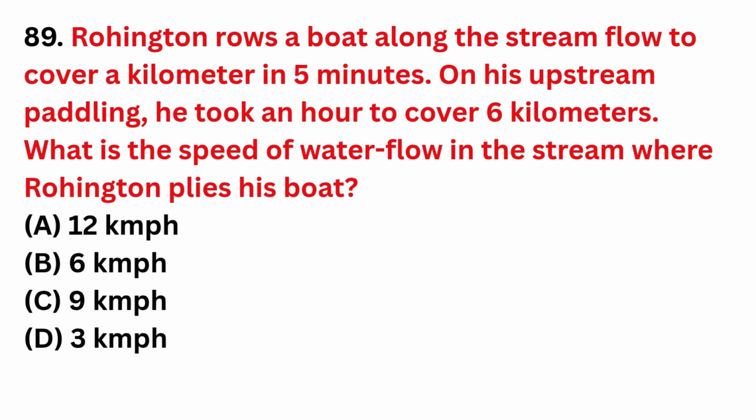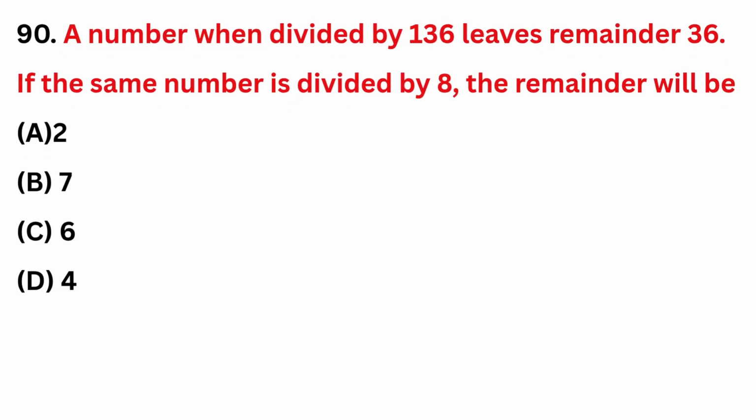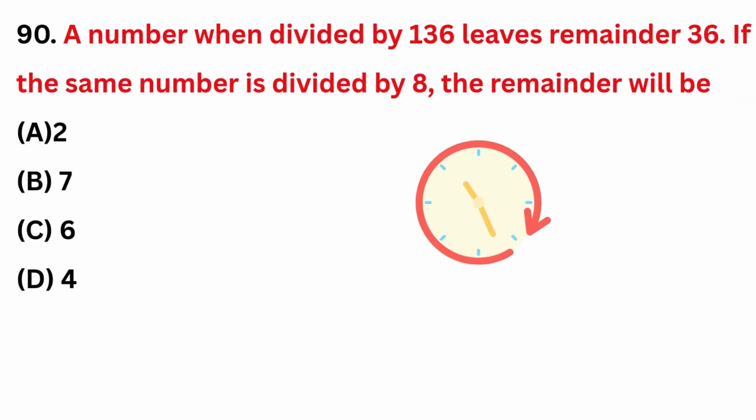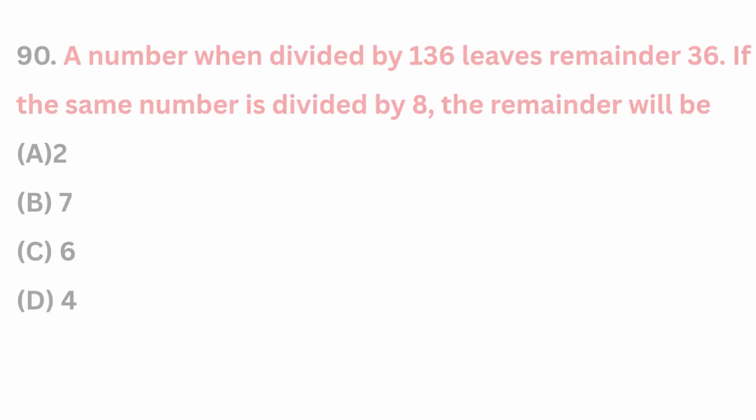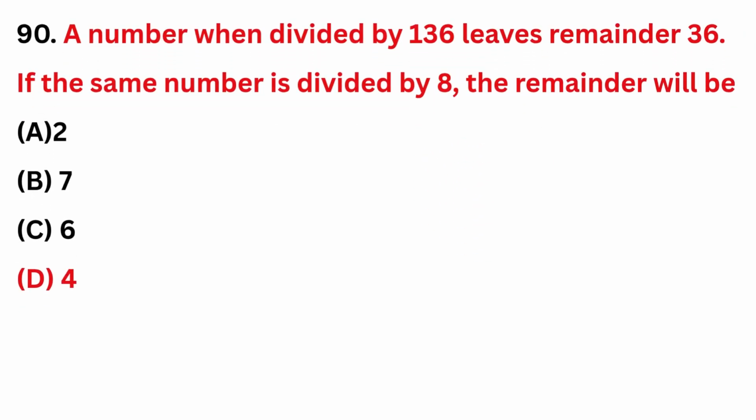Rohinton rows a boat along the stream flow to cover a kilometer in 5 minutes. On his upstream paddling, he took an hour to cover 6 kilometers. What is the speed of water flow in the stream where Rohinton plies his boat? Correct answer is option D, 3 km per hour. A number when divided by 136 leaves remainder 36. If the same number is divided by 8, the remainder will be. Correct answer is option D, 4.